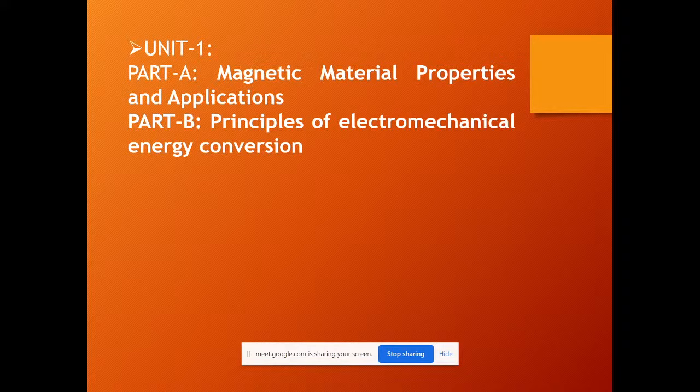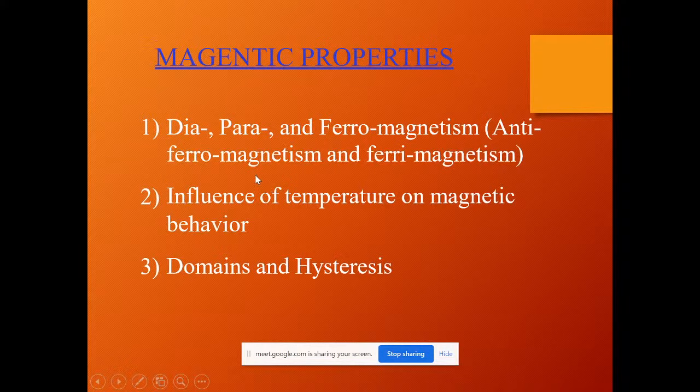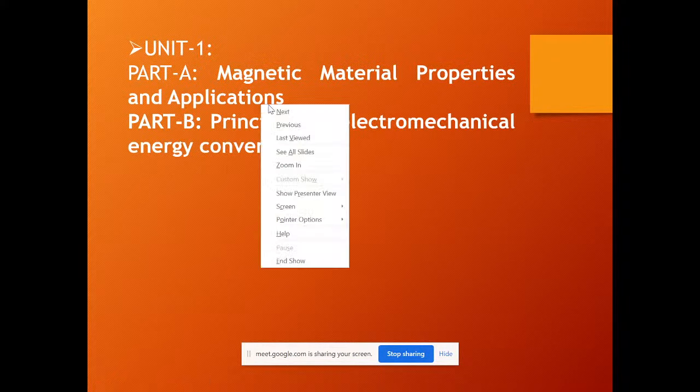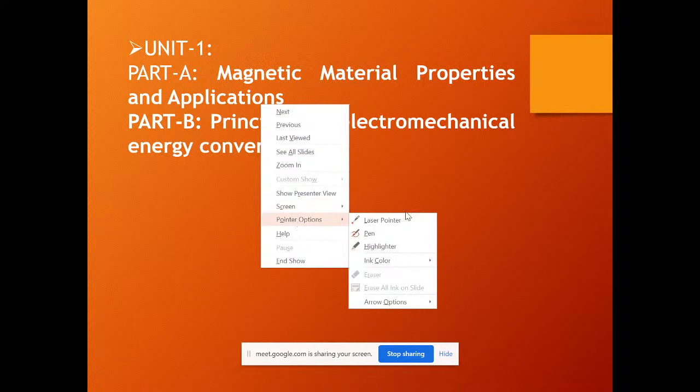So under this perception, we have the first part. Let me discuss magnetic material properties and applications. Part B is principles. Coming to your first part, let me highlight the things.